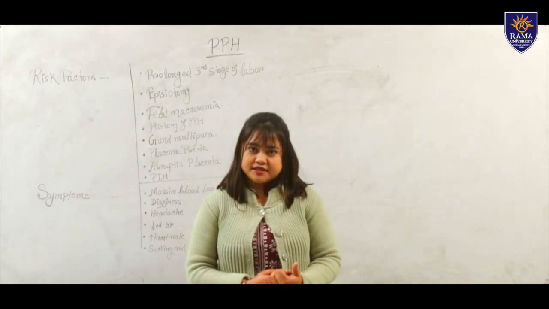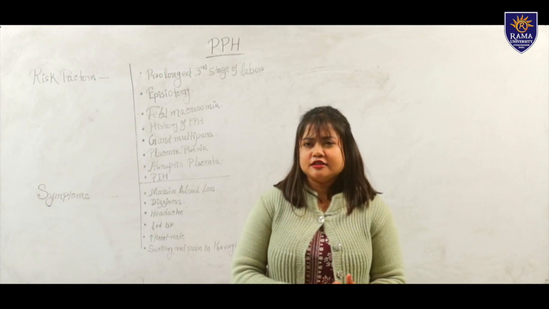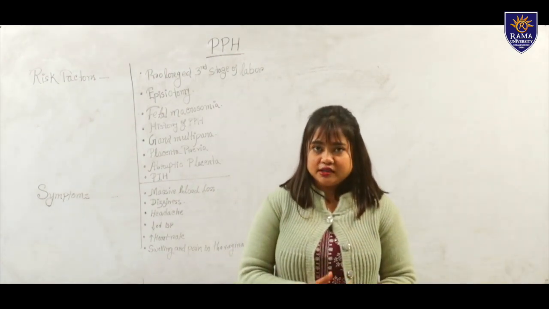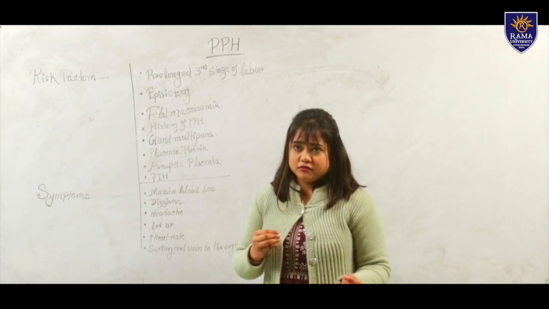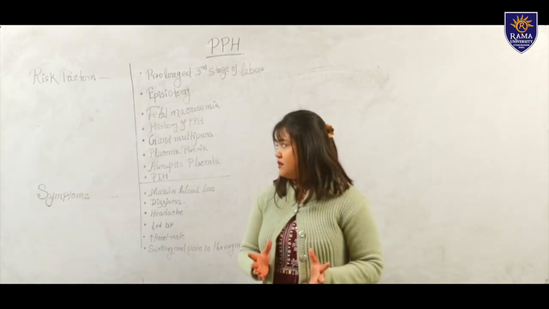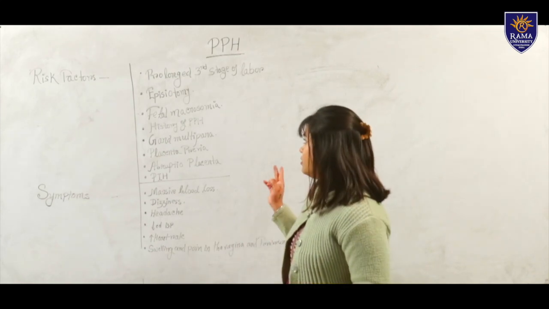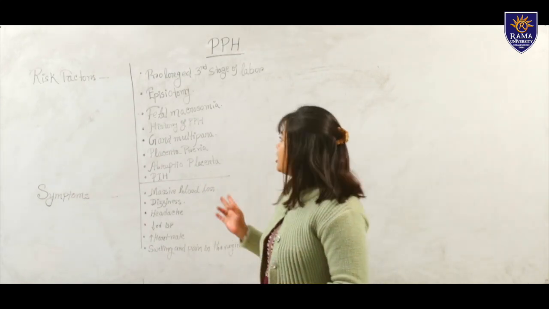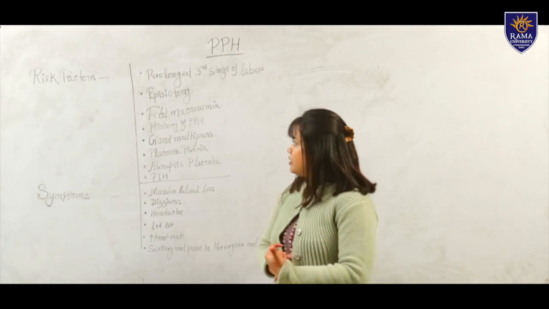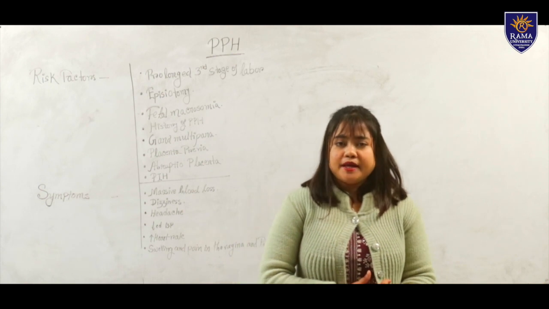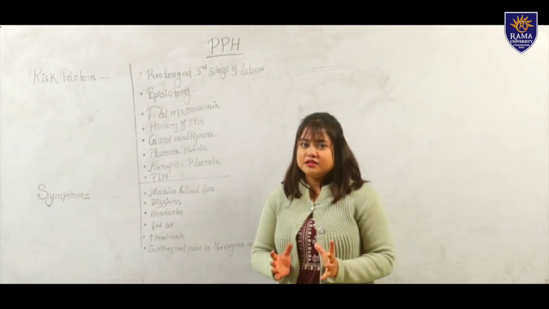Next is episiotomy. Episiotomy is a surgical incision we make in the perineum area of the mother to make the delivery of the baby easier. So episiotomy is one of the risk factors of PPH. Next is fetal macrosomia. Fetal macrosomia means a big baby. The size of the baby will be bigger than the normal size.